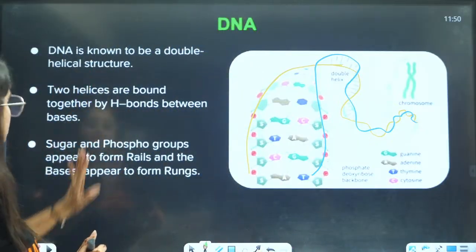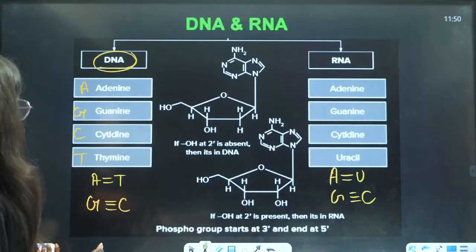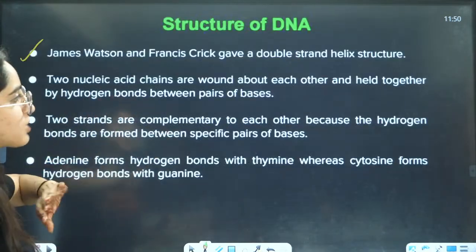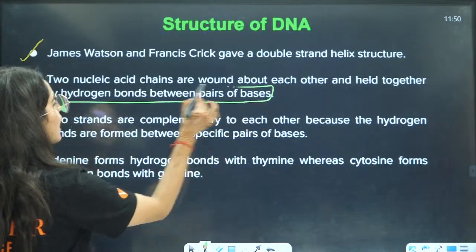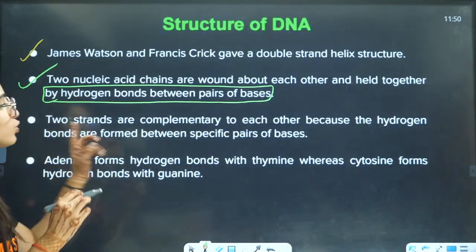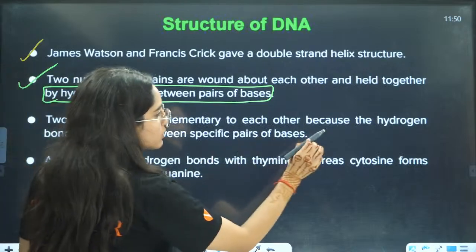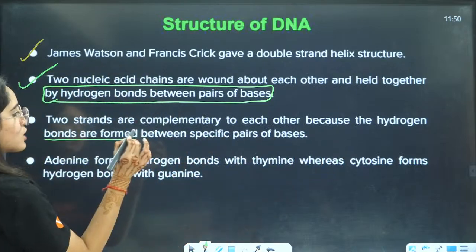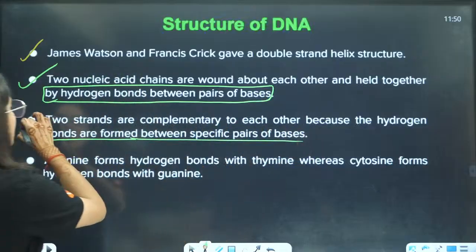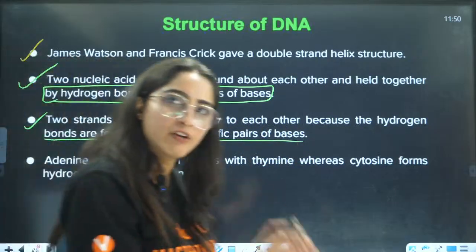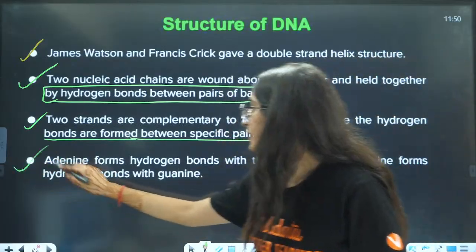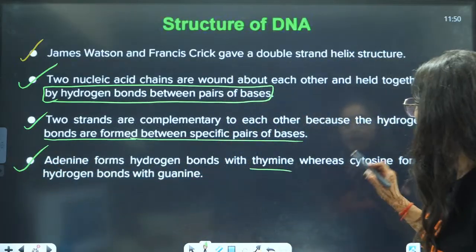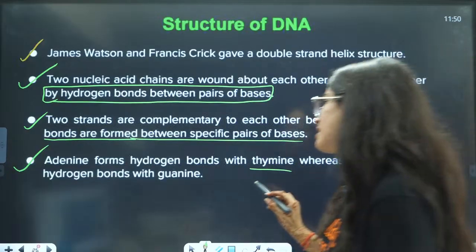Okay, now let us see the theory part here, right? Two nucleic acid chains wound about each other, held together by hydrogen bonds between pairs of bases. The 2 strands are complementary to each other because the hydrogen bonds form between specific pairs. A and T will form hydrogen bonds, G and C will form hydrogen bonds. Adenine forms hydrogen bonds with thymine, whereas cytosine forms with guanine.